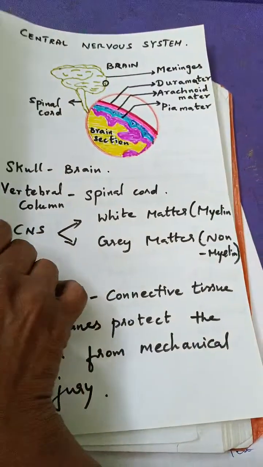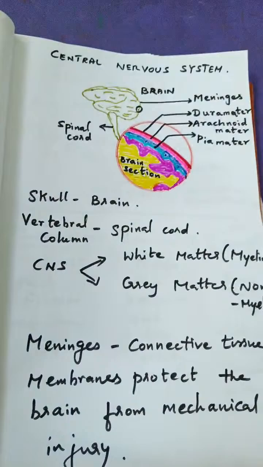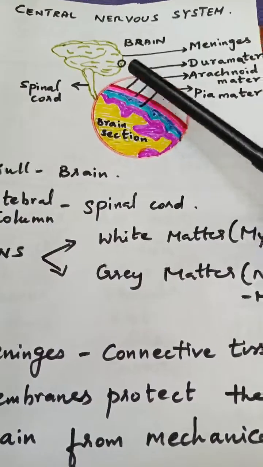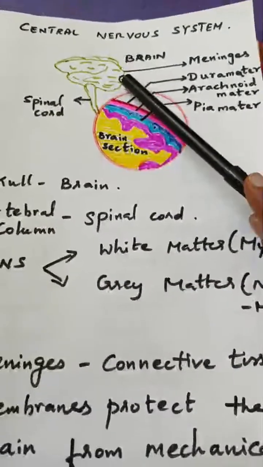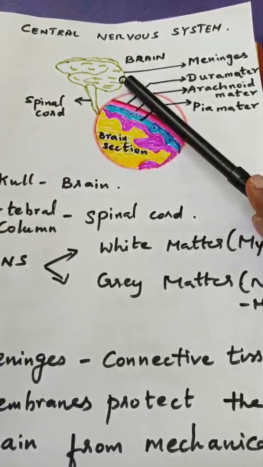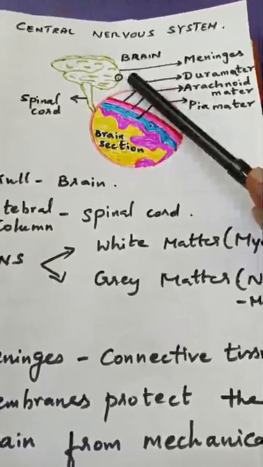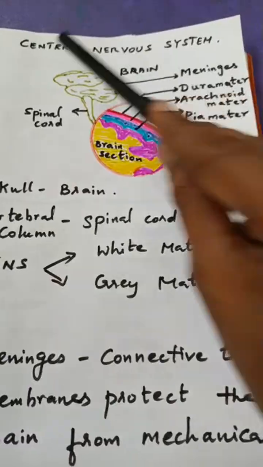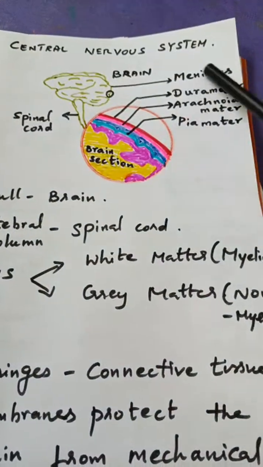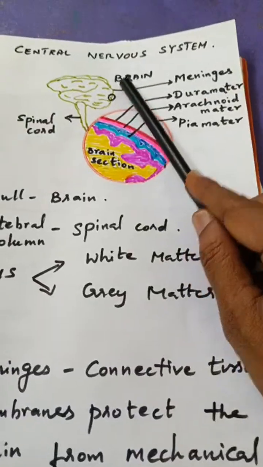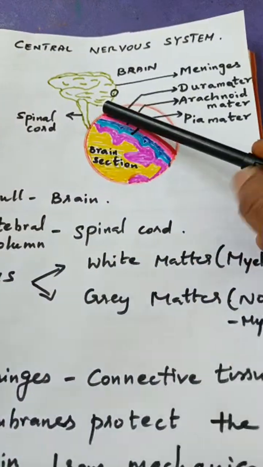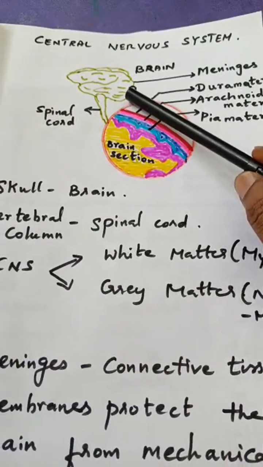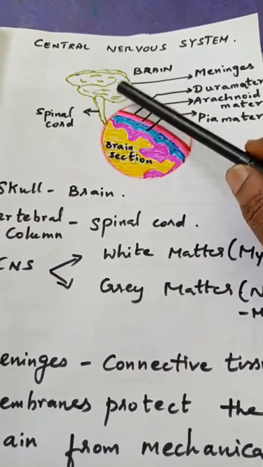So what is the central nervous system? Look at this picture. The main part of the central nervous system is the brain. I told you, like the CPU in a computer system, you have the brain in the human system. That is the main part, that is the CNS. Clear? Now the brain is a delicate part. It is a very soft tissue. It has to be protected from any mechanical injury or any shock.